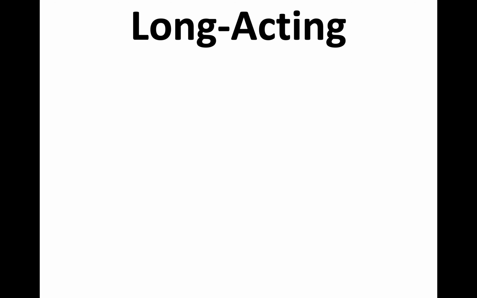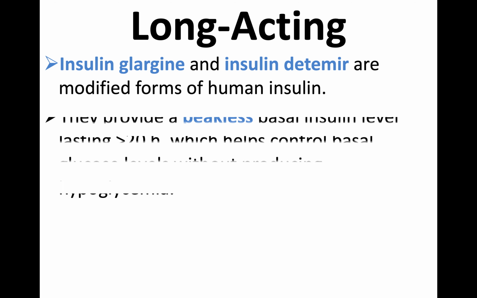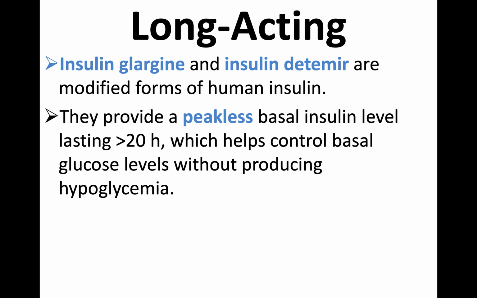And finally we have long-acting insulin preparations: insulin glargine and insulin detemir. And this is the importance we have discussed, that it is peakless and covers round the clock. It's peakless, more than 20 hours, nearly 24 hours. So please remember that. And since there is no peak, this drug will not produce much hypoglycemia.